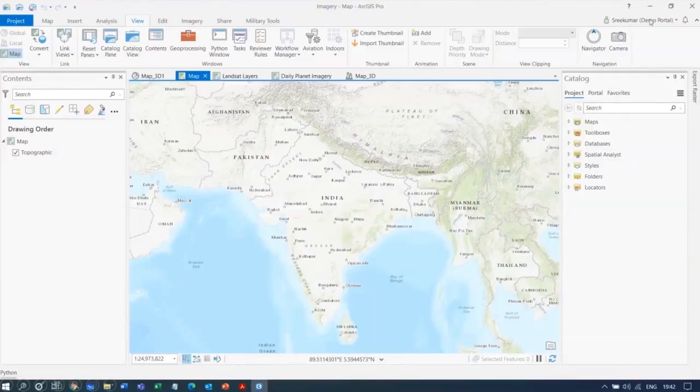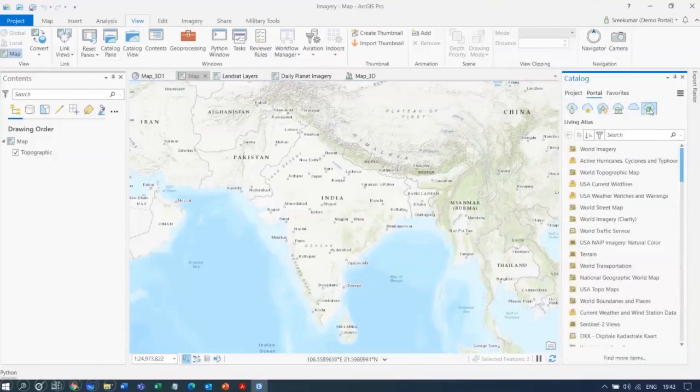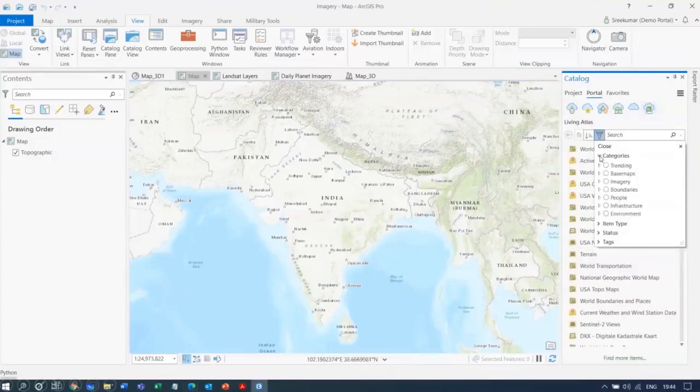And I have already logged into my portal. So I'll just move on to my portal, and this is a connection to the Living Atlas where I can select various items, and these basemaps come under categories, and I'm just trying to connect to the various imageries that are available here.